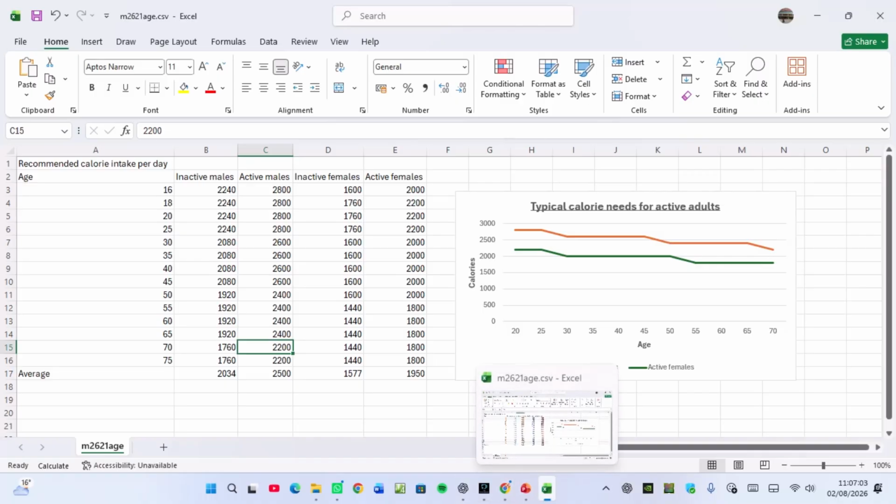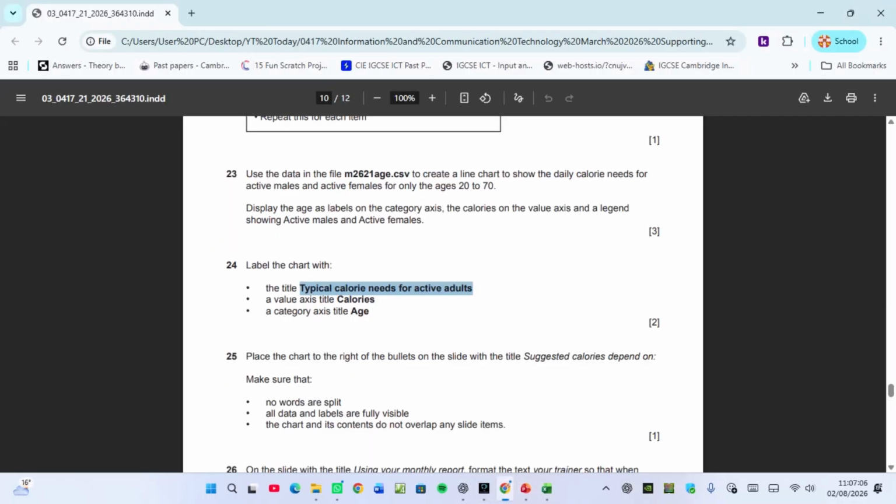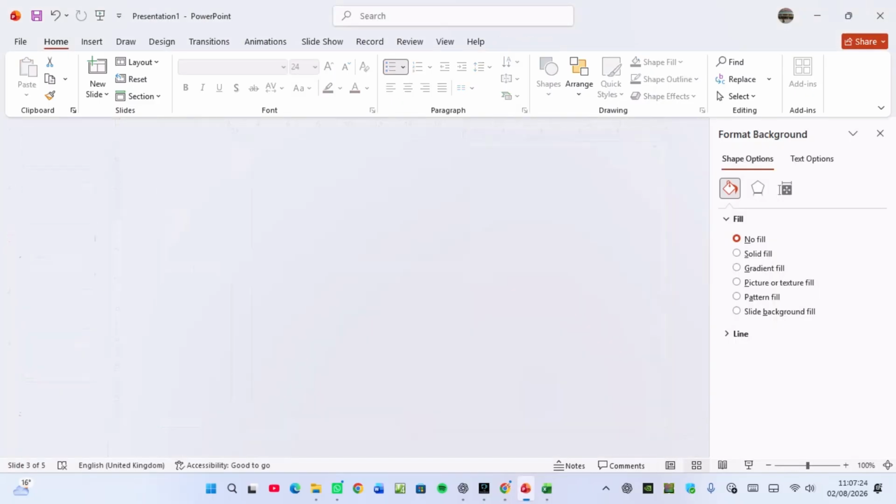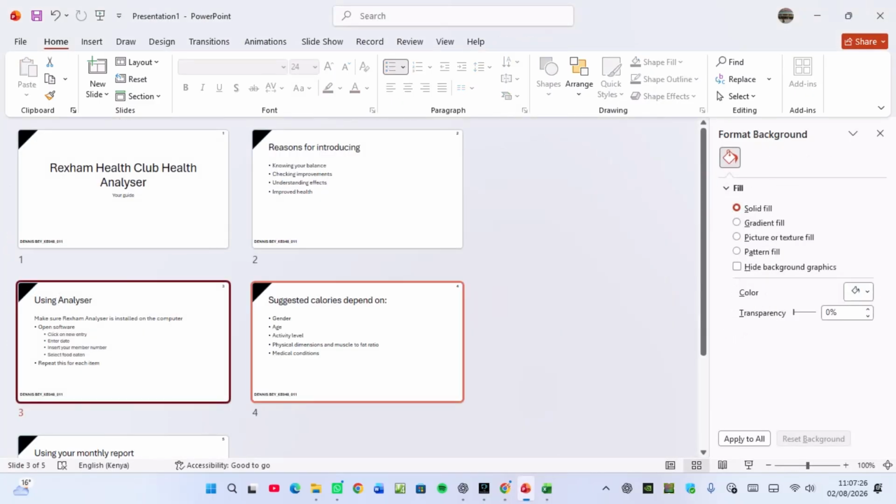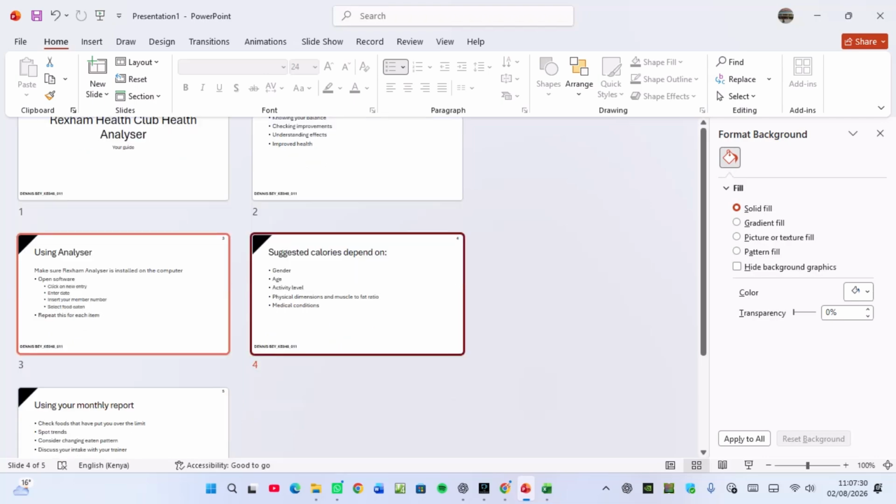And then what else? The question paper. Place the chart to the right. We have got left and right, so we have to be very careful. To the right of the bullet on the slide, the title suggested calories depend on. So we need to go and look for this slide for suggested calories with the title. So I'll come here, then I go to slide sorter, suggested calories depend on. So this one is the graph.